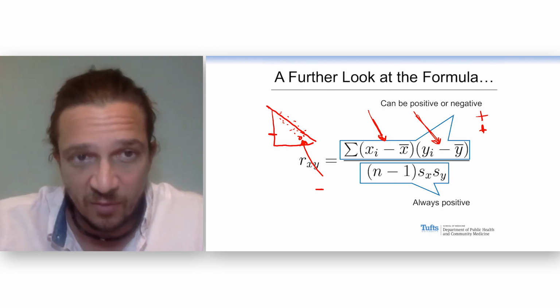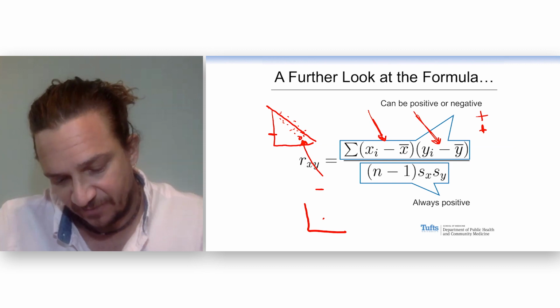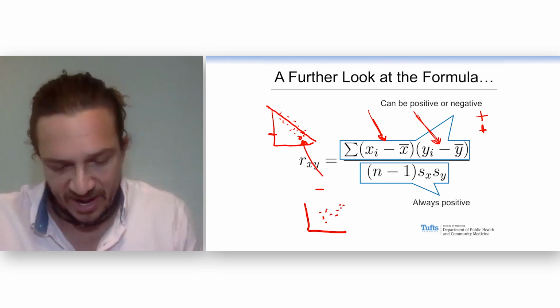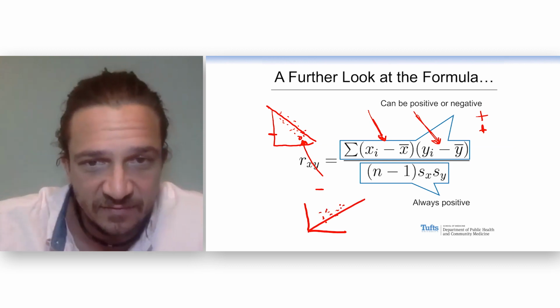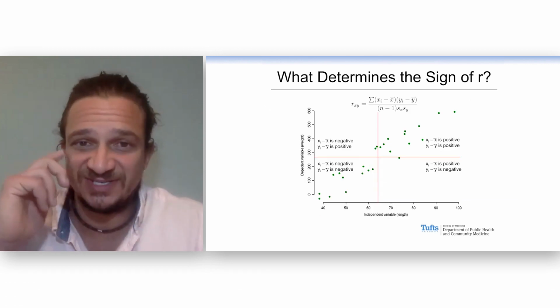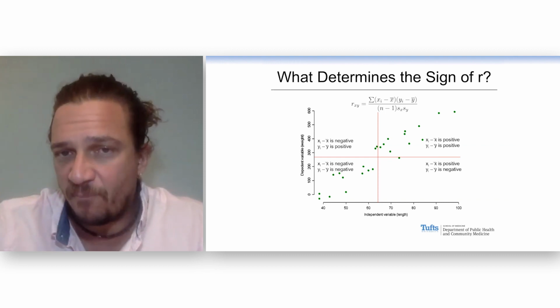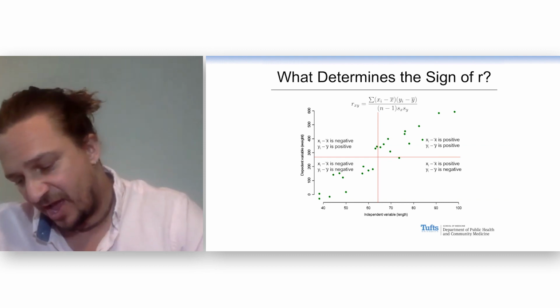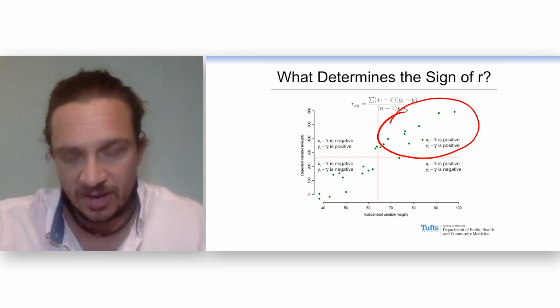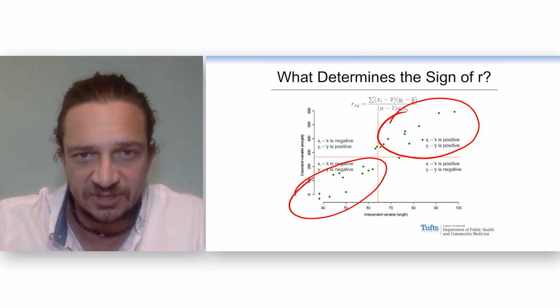So this is a picture of what would be a negative correlation, whereas this would be a positive correlation. And this is what determines the sign of R. If you get a lot of points, relatively, a lot of points up here and down here, then you're going to see a positive correlation.